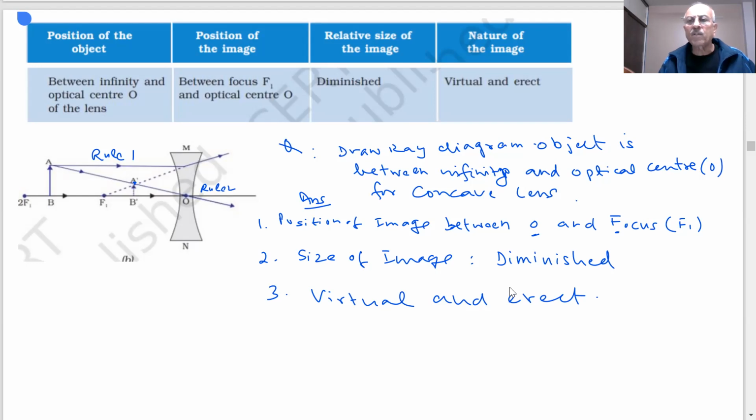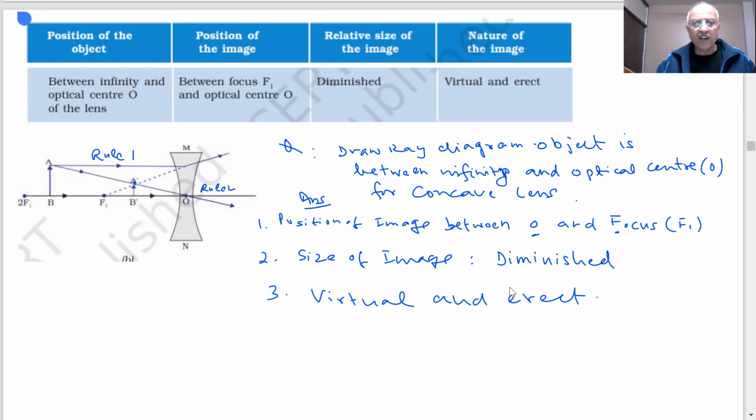Real, inverted and virtual images were formed, and sizes were changing. But in the case of the concave lens, we always get a diminished, virtual and erect image. This is one important difference which can be asked in the paper.